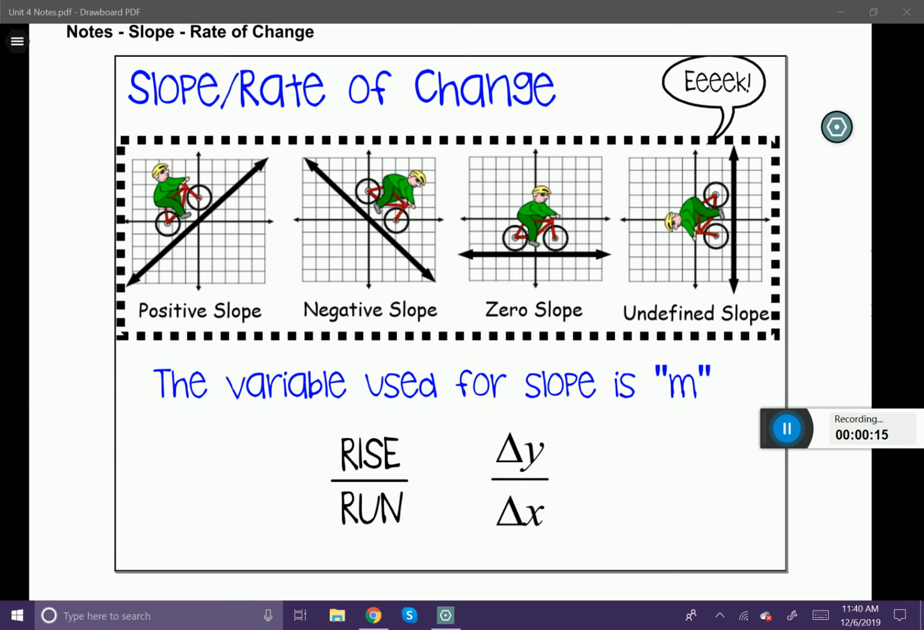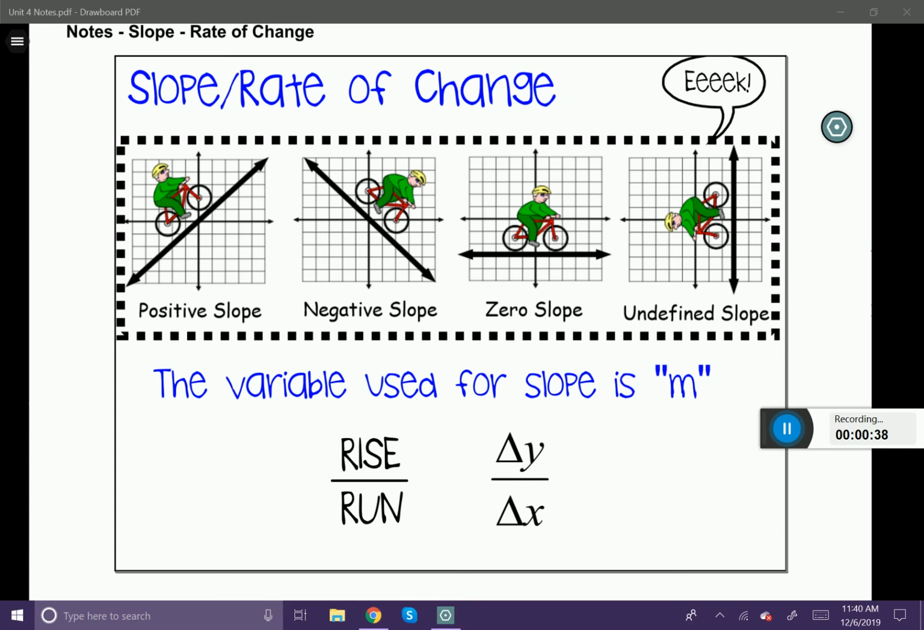Anytime you're looking at the slope of a line, you're going to read it from left to right, just like you're reading a book. So you can see that this line is going upwards from left to right. This will represent a line that has a positive slope. The next one is a negative slope. Same rules apply. Reading left to right, you can see that the line is going downward. That means that it is a negative slope.